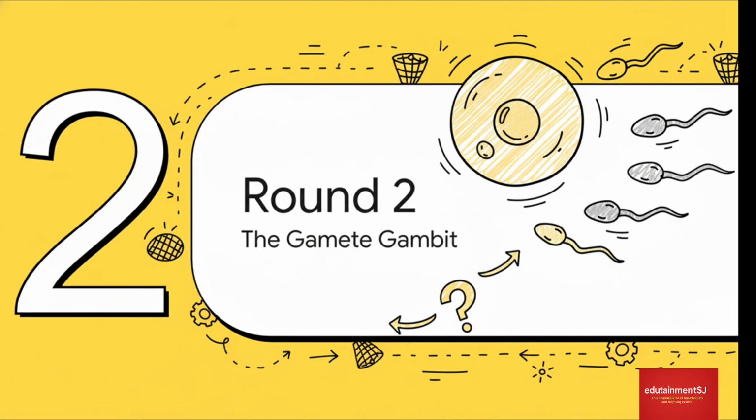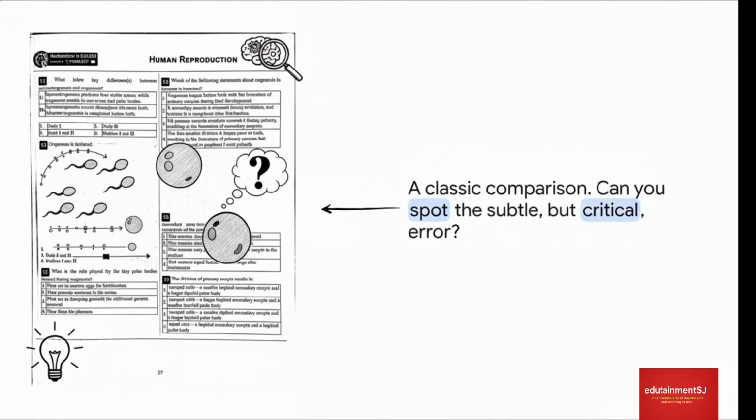Let's see if you can spot this. All right, eyes on question 51. Statement I is comparing the numbers: 4 viable sperm from one process, just 1 ovum from the other. Statement 2 is all about the timeline. It claims spermatogenesis happens throughout life, starting from birth, while oogenesis is all done before the baby is even born. One of these has a very clever, very subtle mistake. Read them closely. Which one is correct?